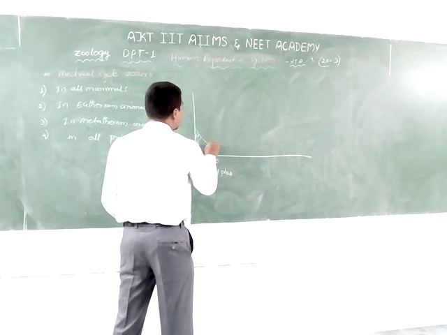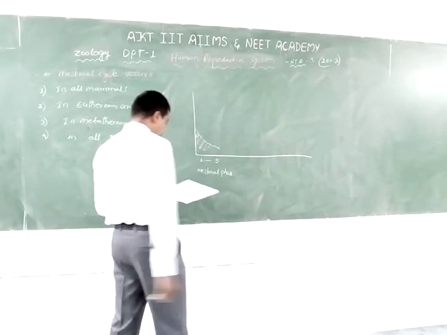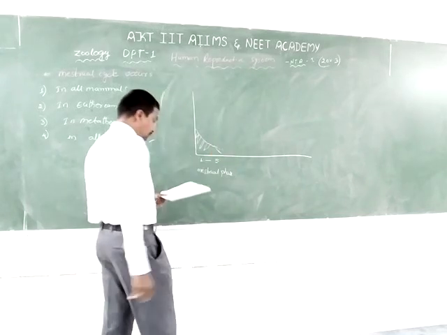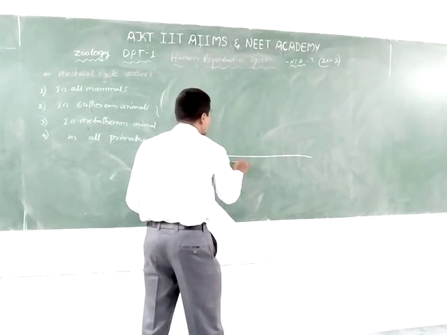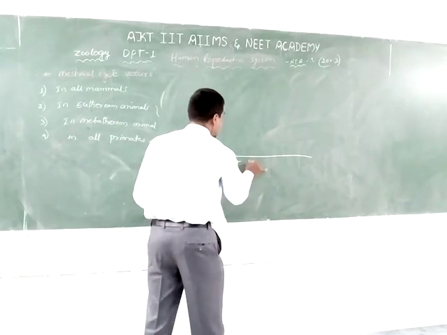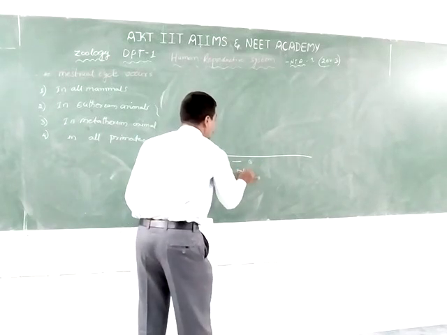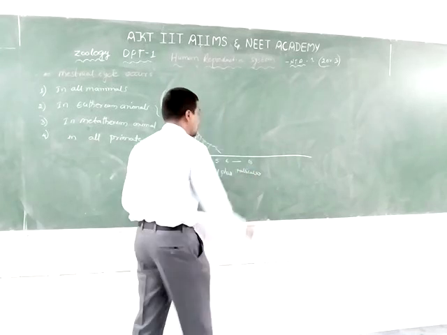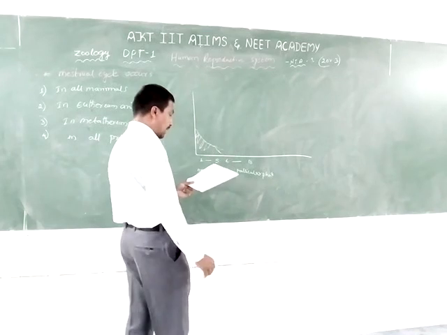In the menstrual phase, the endometrium is shed. Now the second stage, days 6 to 13, is the follicular phase.